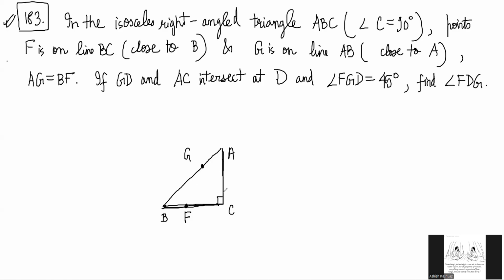So this angle is supposed to be 45. Let's put our D somewhere here. This angle is supposed to be 45 degrees. And we have to find this angle. Okay. And we know that AG is equal to BF.